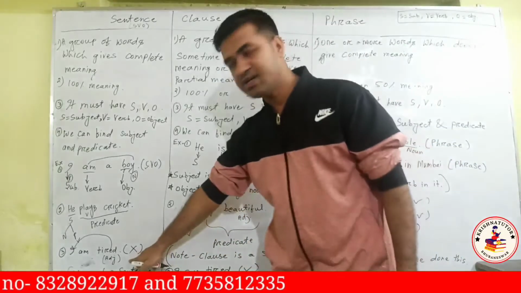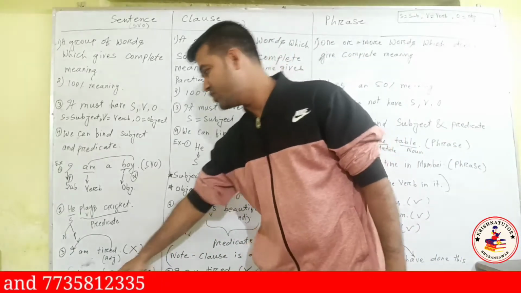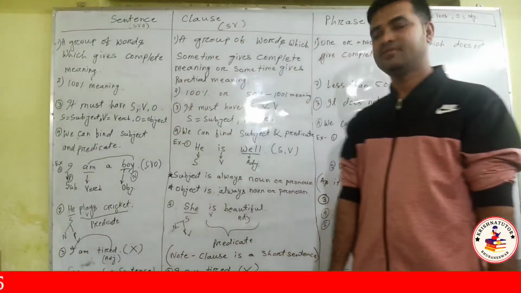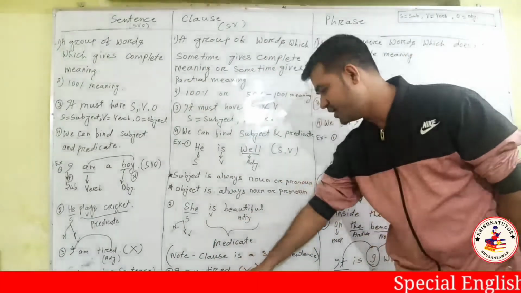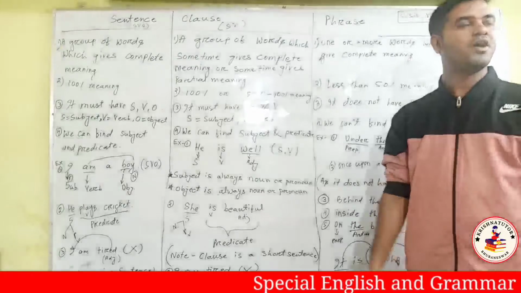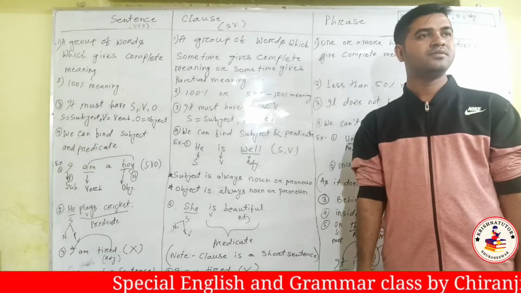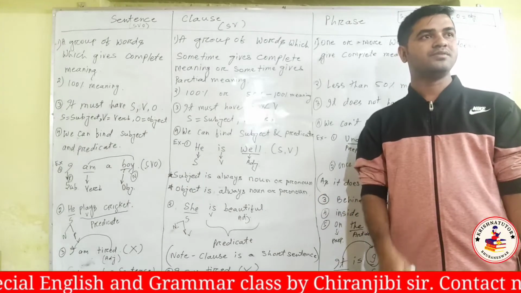I is a pronoun. So whatever word is describing a noun or pronoun, that becomes an adjective. So we don't have an object. It's an adjective, so it is not a sentence. It's a clause. I am tired. It is a clause. I am beautiful. It's a clause. He is tired. It's a clause.